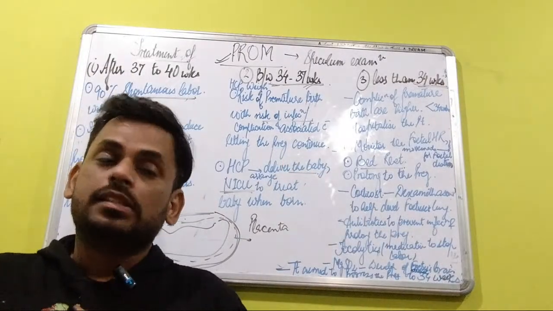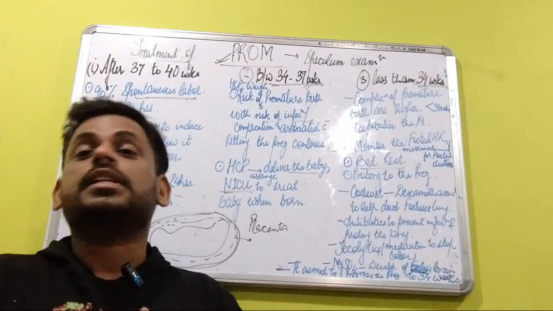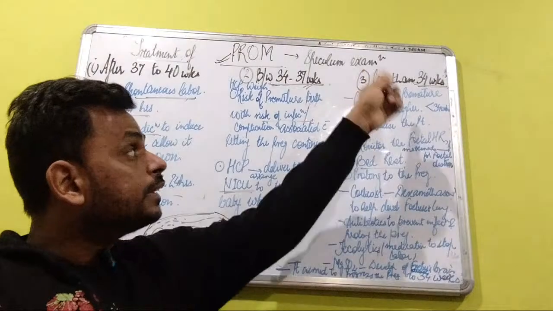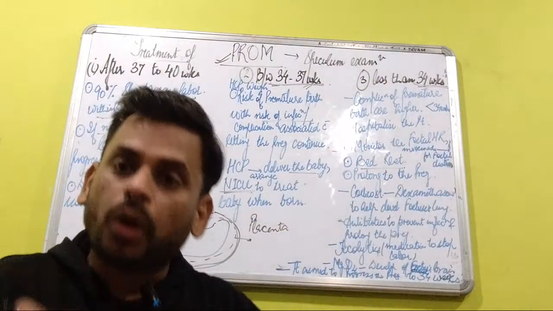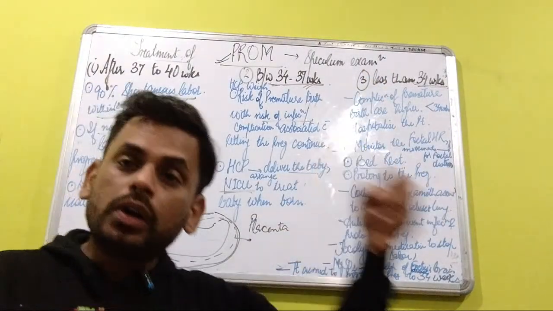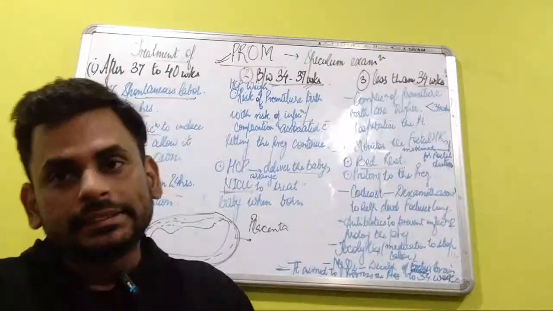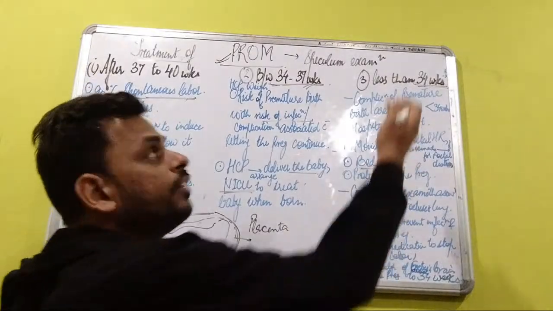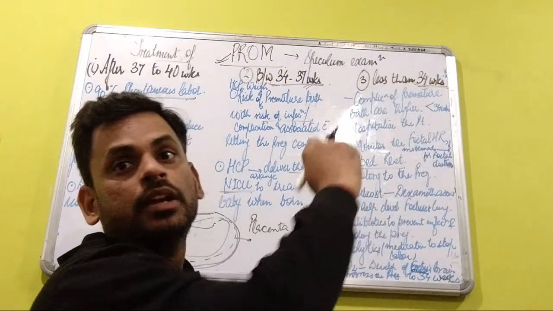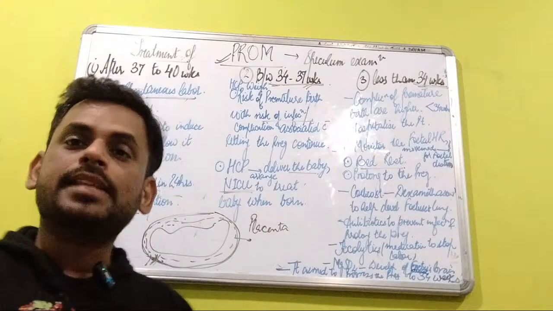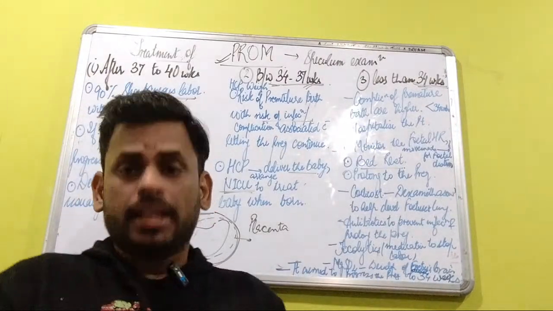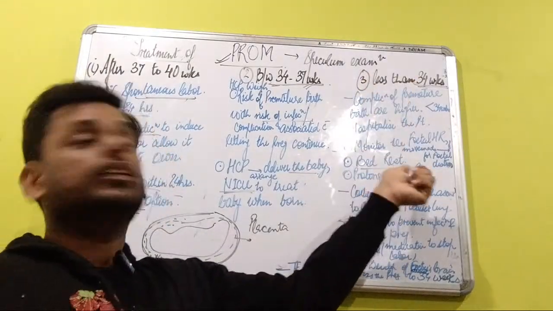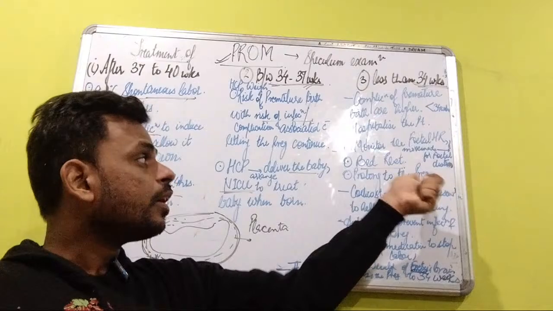And since the gestational age is less than 34 weeks, in such a condition, most of the time it is next to impossible for the baby to be delivered. So in such a situation, the doctors are going to prolong the pregnancy, and they will take all such measures so that the pregnancy can be prolonged. So how to prolong the pregnancy? First of all, if the gestational age is less than 34 weeks and the premature rupture of membranes has taken place, the amniotic fluid is leaking through the birth canal. So if the amniotic fluid is leaking, the pregnancy needs to be prolonged.